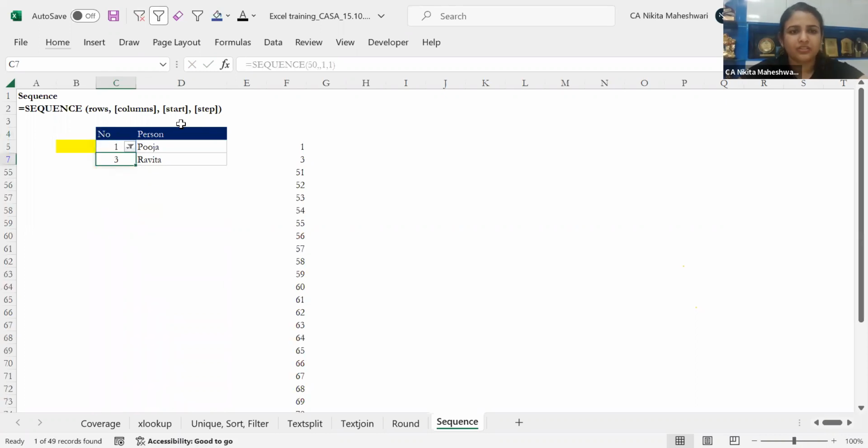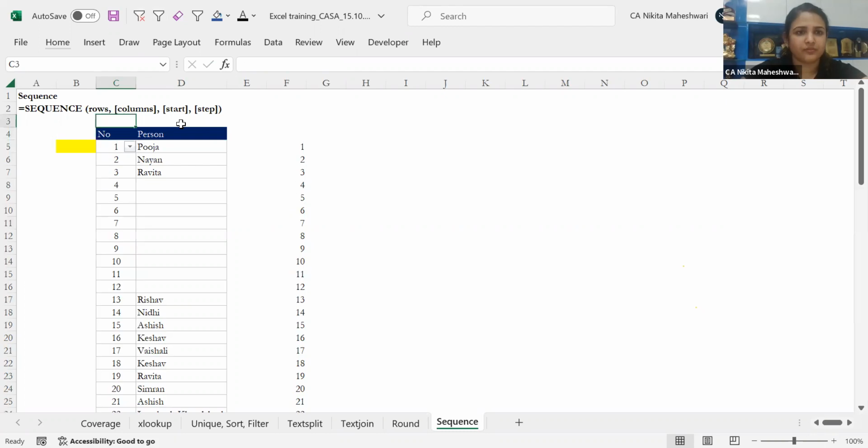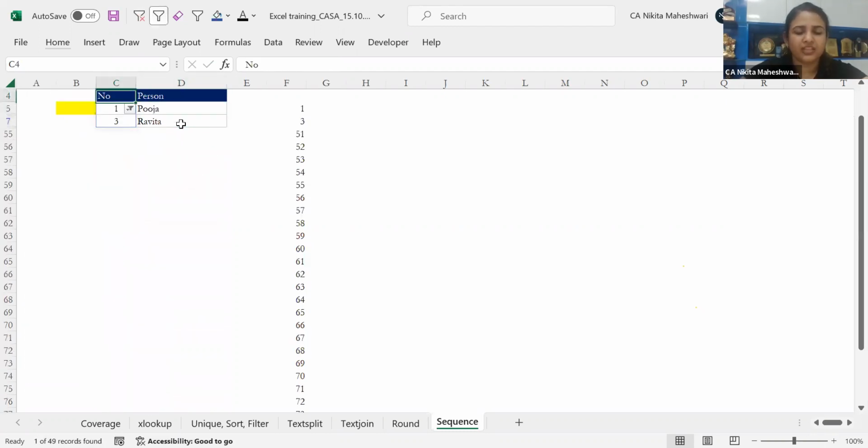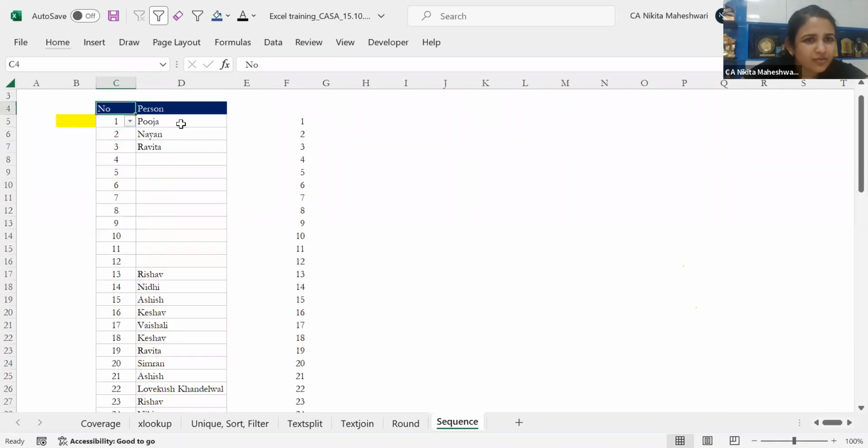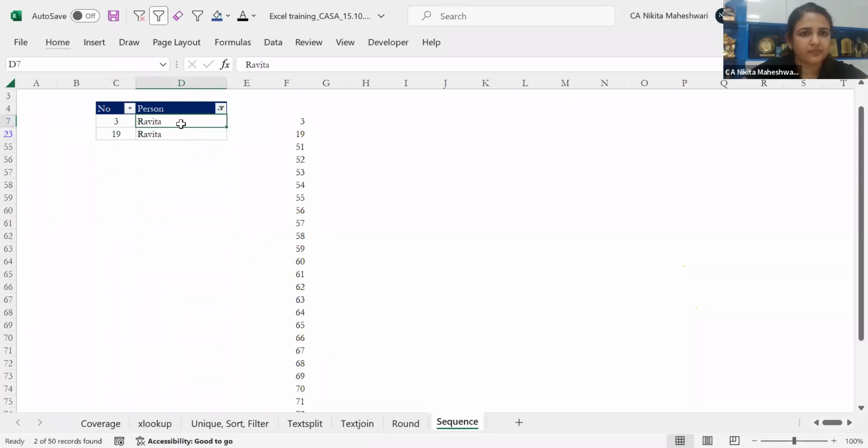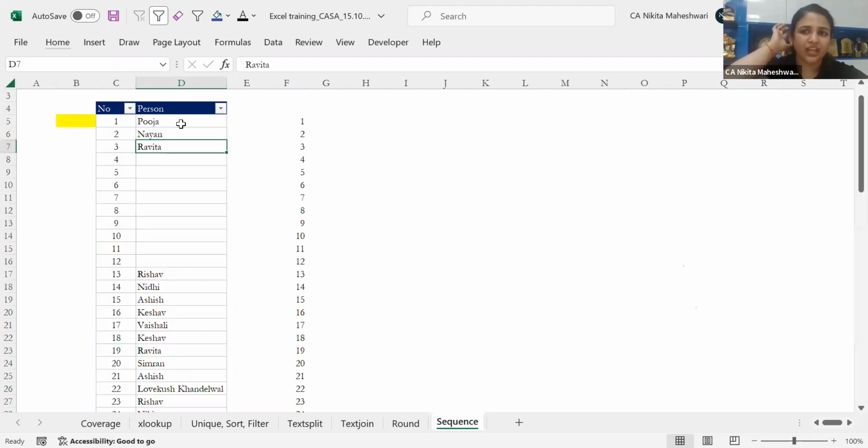So as soon as I do this auto filter, it is applying on this cell. I'm not very sure why. Maybe I've done something, because if I want to put on Ravita, I just did an auto filter. I'm just working with very small keys, Alt 1, Alt 2, Alt 3, which can be accessed by the left hand itself. And I'm able to do whatever I need the most very quickly.